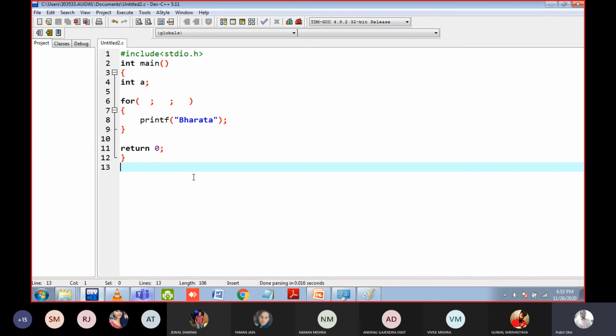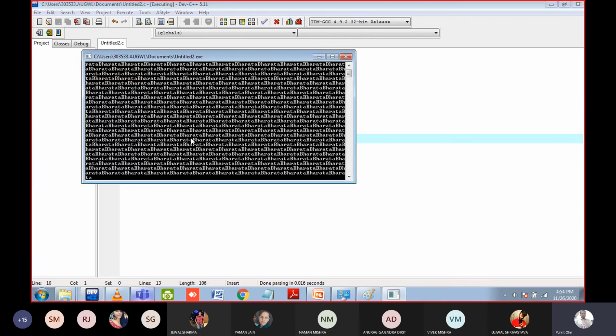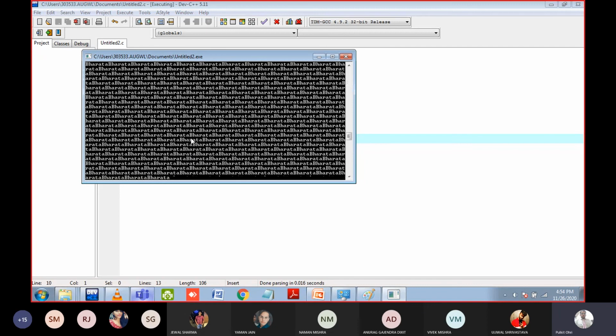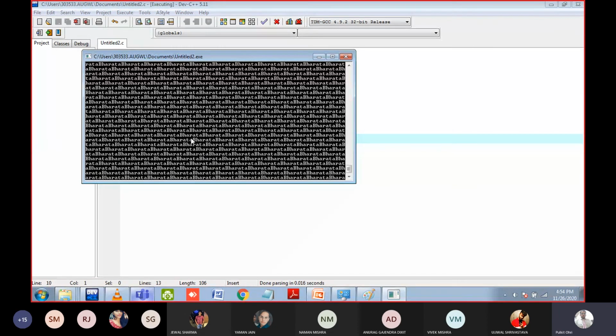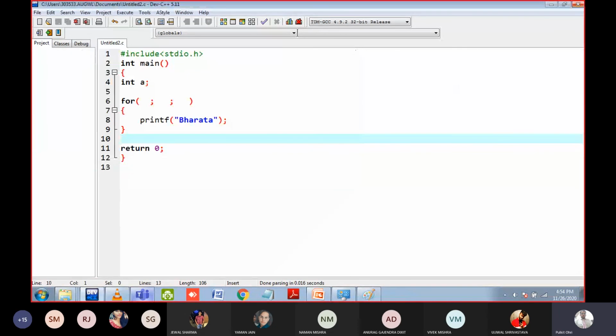So there is no start, there is no stop, there is no update. Go to the start, nothing will happen. Go to the stop, nothing will happen. Print Bharata. Go to the update, go to the start again, go to the stopping again, then print it again, and like this go on and on, because there is no start, no stop, nothing. So this is an infinite loop. Okay, so just remember the infinite loop.